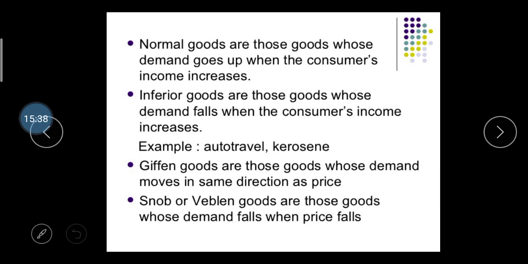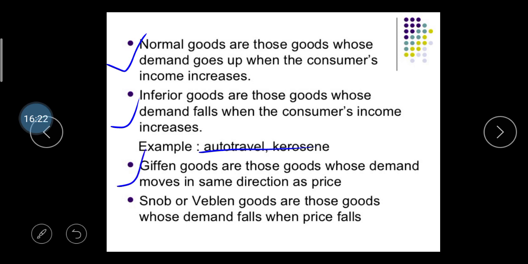Then, normal goods. Normal goods are those goods whose demand goes up when the consumer's income increases. If a consumer's income increases, then this product's demand is higher. Then, inferior goods. Inferior goods are those goods whose demand falls when the consumer's income increases. Take the example of autos, travelers and kerosene. If a person has a higher income, then they cannot demand this type of product. They can purchase their own vehicles, and they can use gas pipelines, LPG, right?